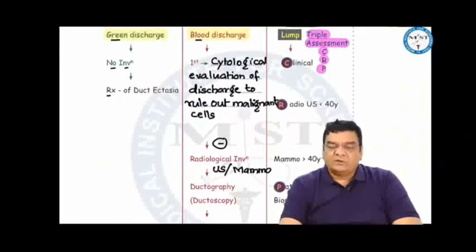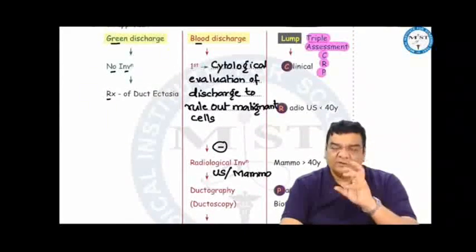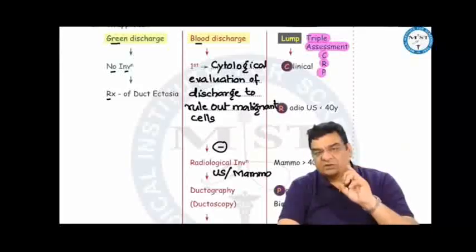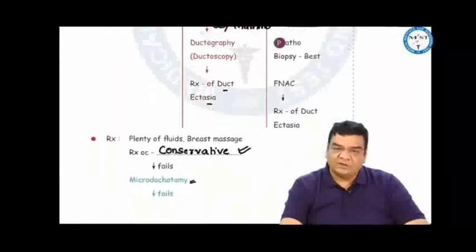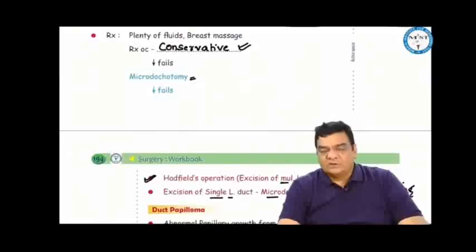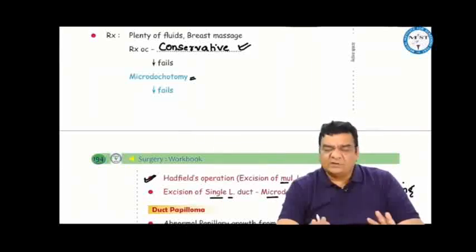If the patient presents to us with a lump, like a chronic subareolar mass or a lump, then for any breast lump, the standard is triple assessment, CRP: C clinical, R radiological, and P pathological. And that is how we make the diagnosis of duct ectasia. Once the diagnosis is made, we just want that the ectasia should be relieved. That means we want the secretions to move out of the nipple. So we encourage this lady to take plenty of fluids and advise breast massage so that secretions can come out of the nipple. This is the treatment of choice.